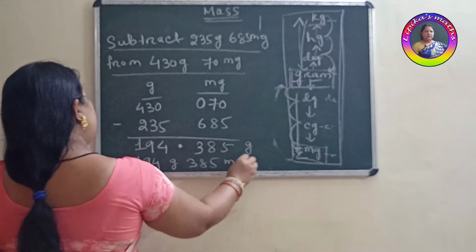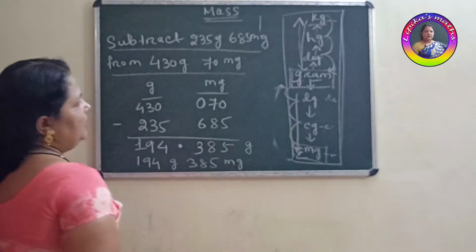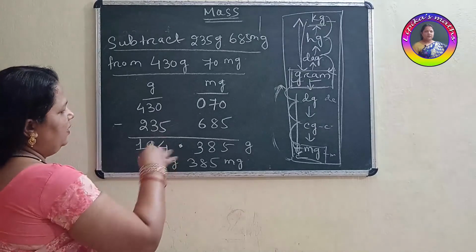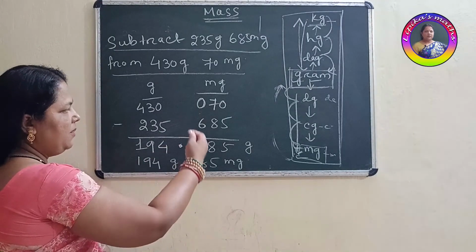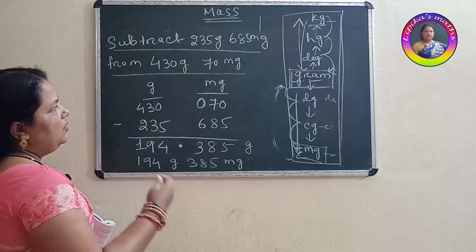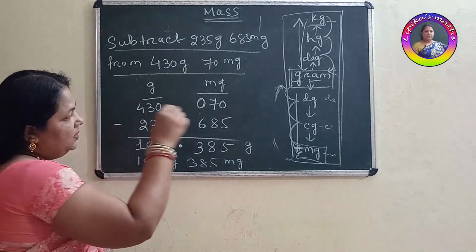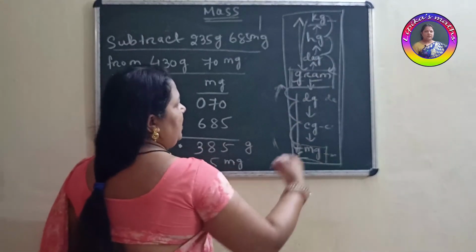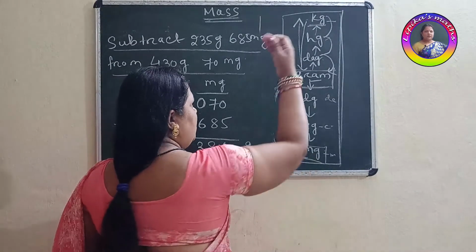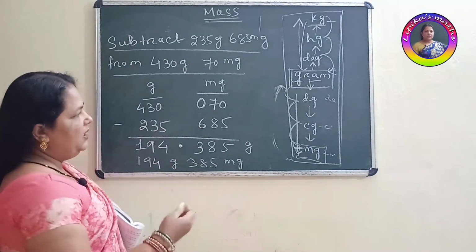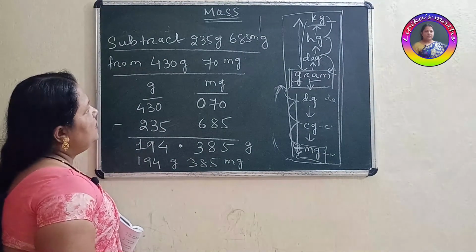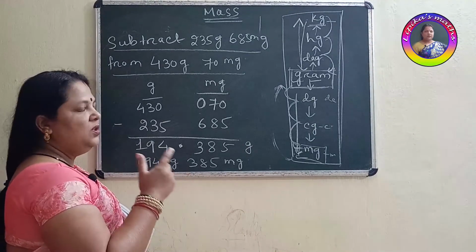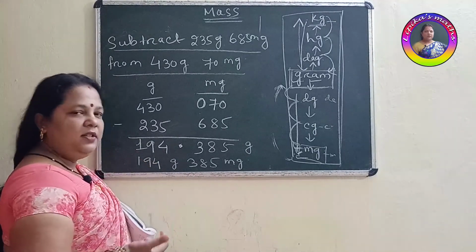385 milligram. Clear? So if the question is asking to do add and subtract, you will apply this process to addition and subtraction, and the conversion also you have to follow this, how to change higher to lower by multiplying, and how to change lower to higher units by dividing the value. So children, for today only this much. You have to go through all these things. You need to practice it to get the answer.